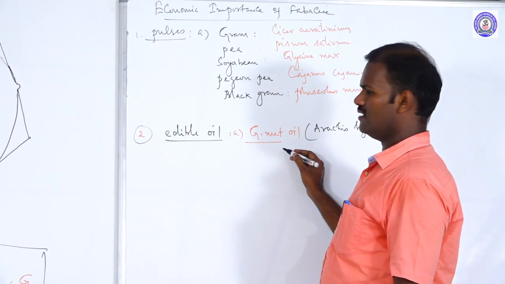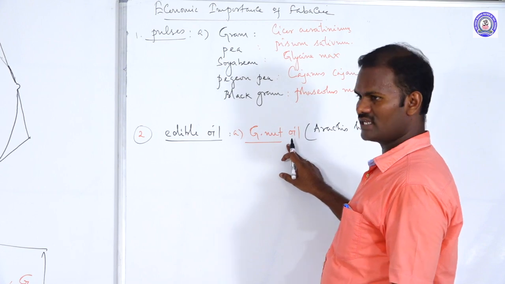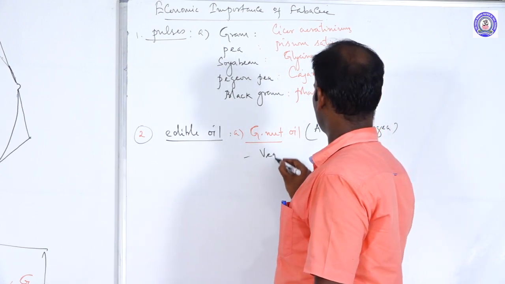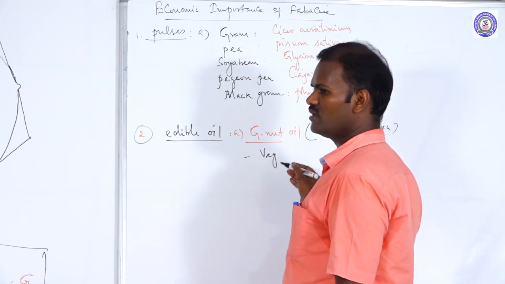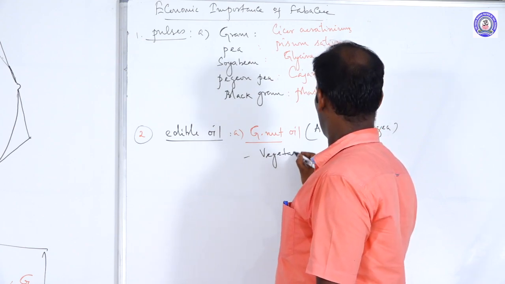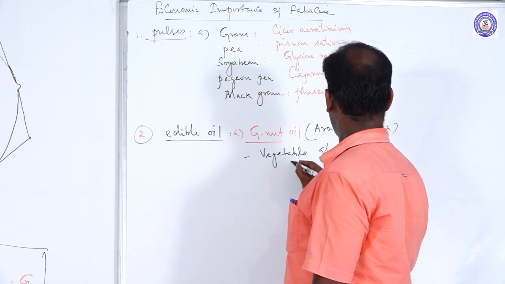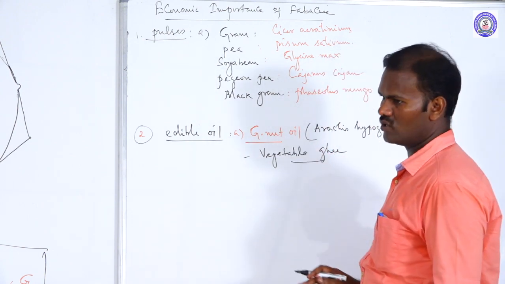The oil obtained from the seeds of groundnut is used as a vegetable oil, also called a fine cooking medium, which is used to prepare vegetable ghee. The vegetable ghee is also prepared from this groundnut oil.